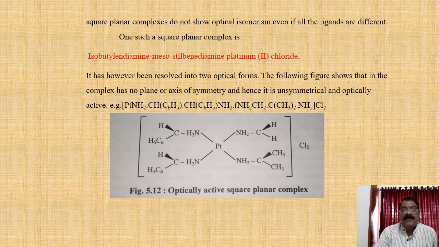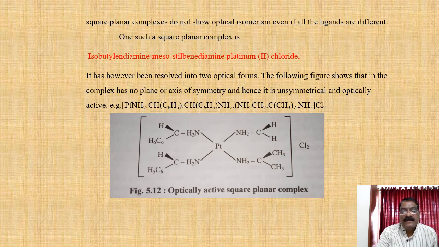One such square planar complex is isobutylenediamine mesostilbenediamine platinum(II) chloride. It has, however, been resolved into two optical forms. The following figure shows the complex has no plane or axis of symmetry and hence it is unsymmetrical and optically active.